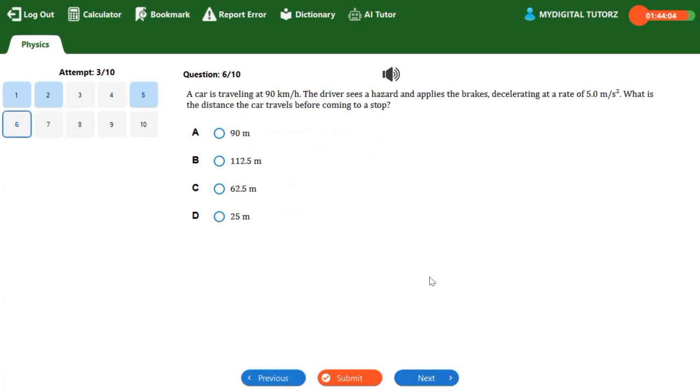So moving on to question number 6. Question 6 says, a car is traveling at 90 km/h. The driver sees a hazard and applies the brakes, decelerating at a rate of 5 meters per second squared. What is the distance the car travels before coming to rest? Since the car comes to rest, our final velocity will be equal to 0 meters per second. Take note, the car comes to rest. So the car is traveling at, that is our initial velocity, u is equal to what? 90 km/h. Do we need to convert? Yes, because our options are in meters.